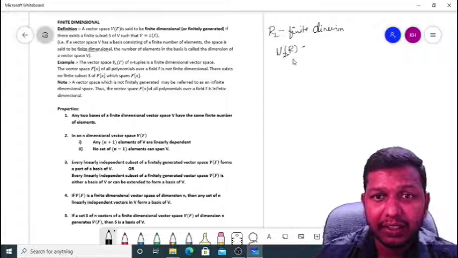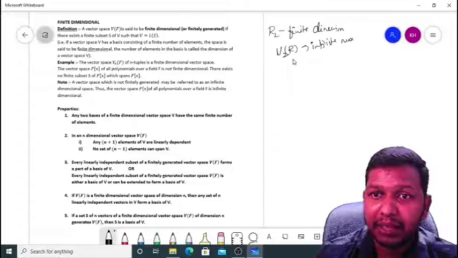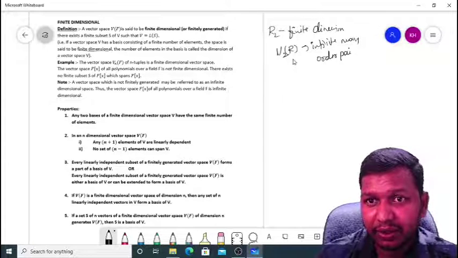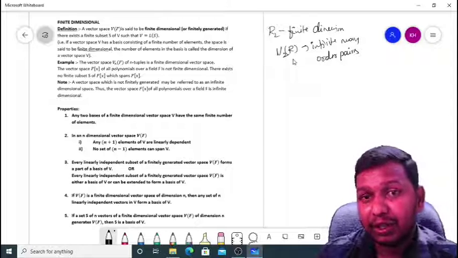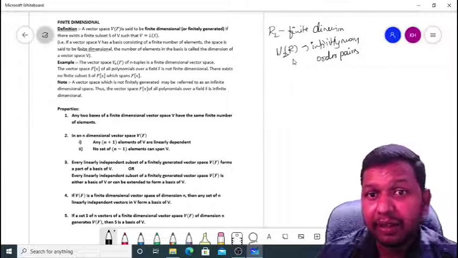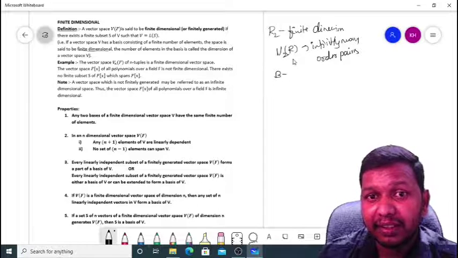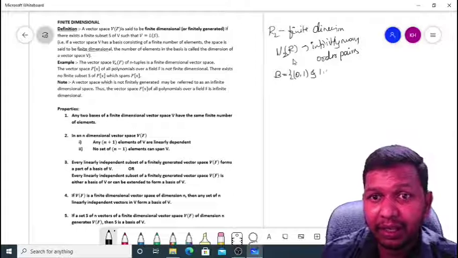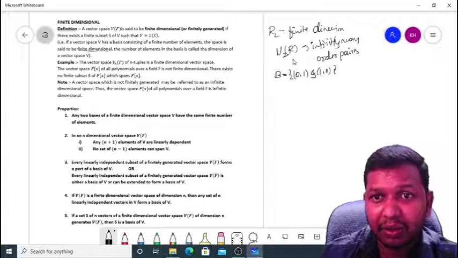V2 of R contains infinitely many ordered pairs, but its basis contains only two elements, (0, 1) and (1, 0).